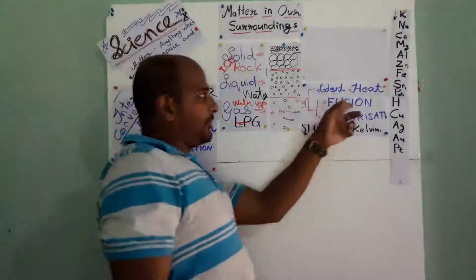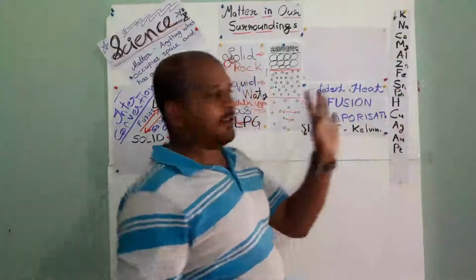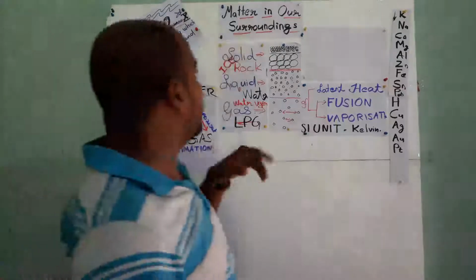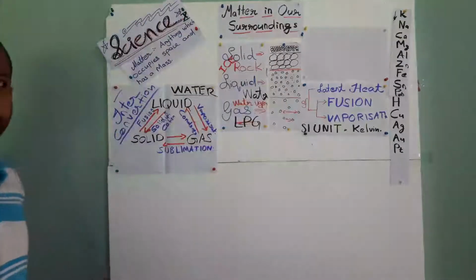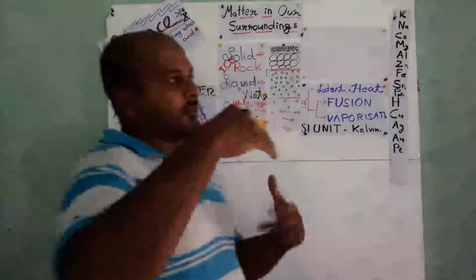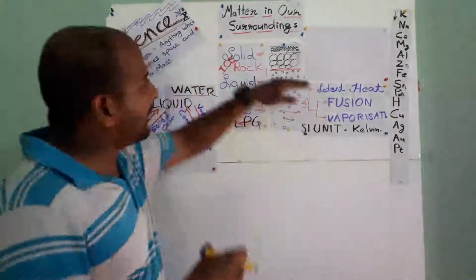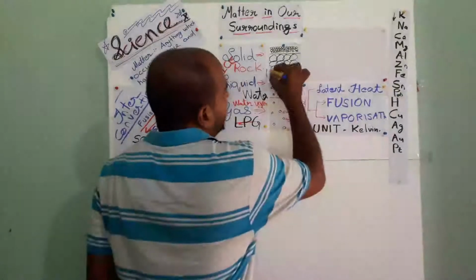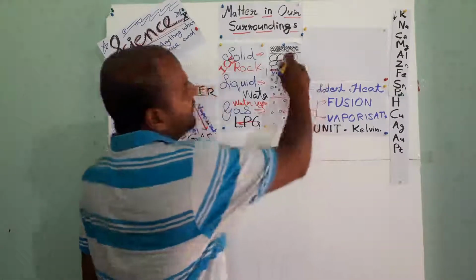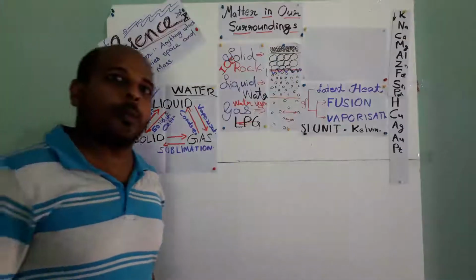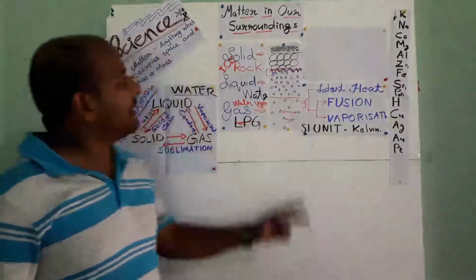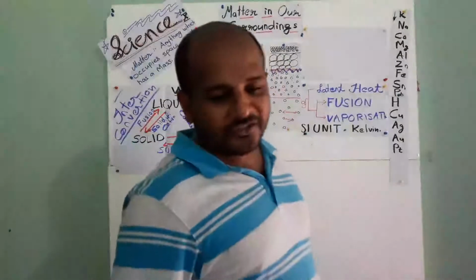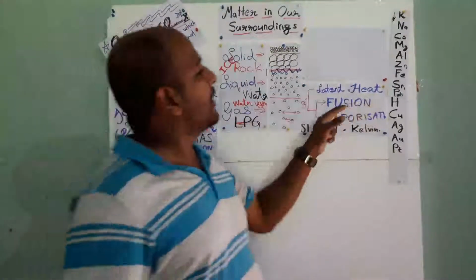Okay, latent heat of fusion or latent heat of vaporization. If we are heating a solid, it will come to a particular point that is called the melting point. At that particular point, what happens? It will start to melt, isn't it? It will start to melt at that particular temperature, and that is related to the latent heat of fusion.